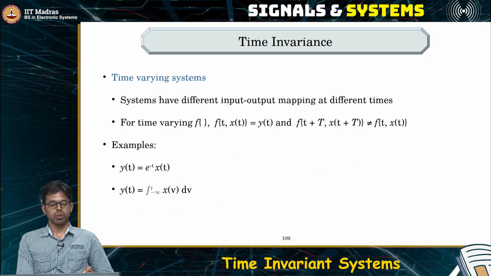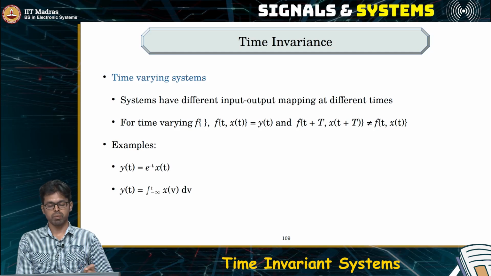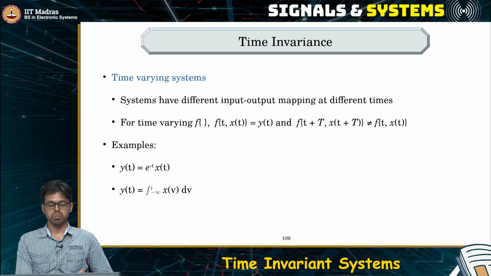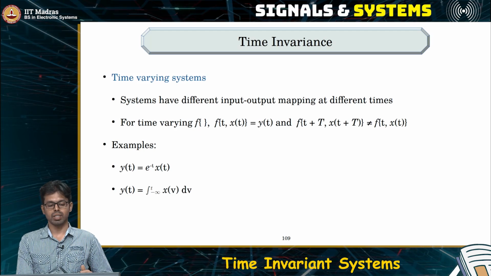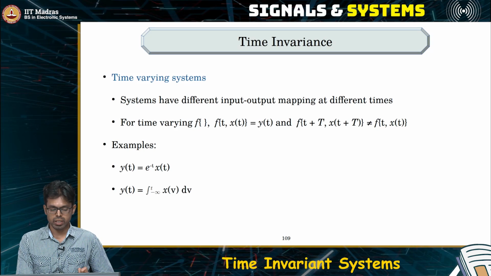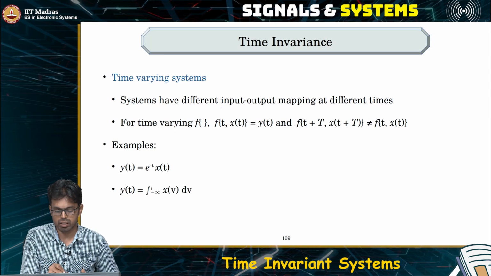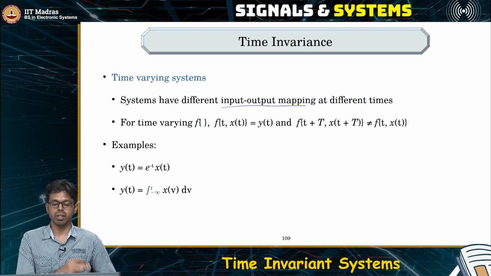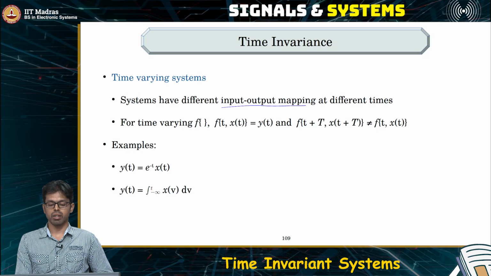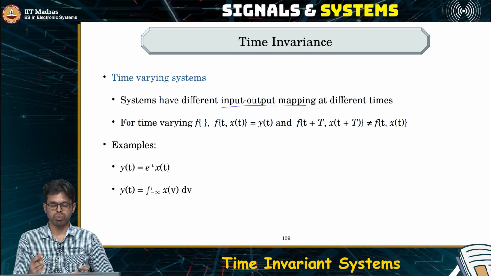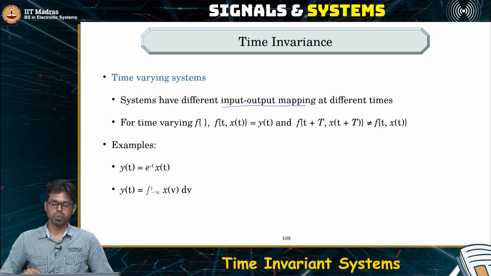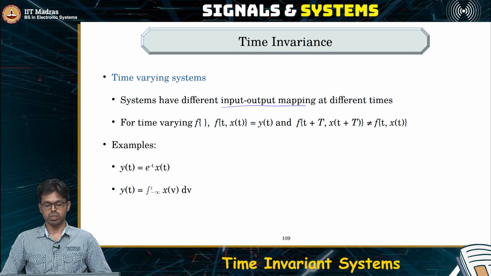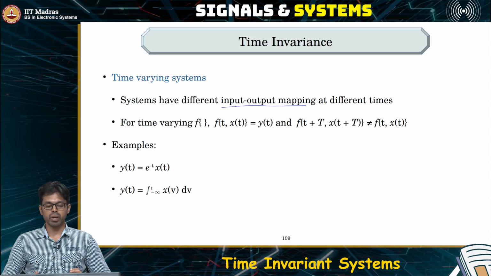Okay. So now we saw what is a time varying system, time invariant systems, and then we saw how to find out a time invariant system, how to find what is a time varying system. What is a time varying system? It has a different input output relationship at different points of time. So today if I see for an input of let's say 1 volt, it produces an output of 2 volts. Tomorrow for an input of 1 volt, let's say it produces 3 volts as the output. Then this is a time varying system.